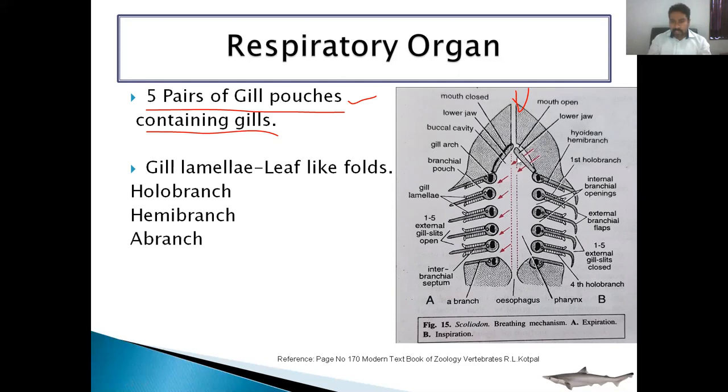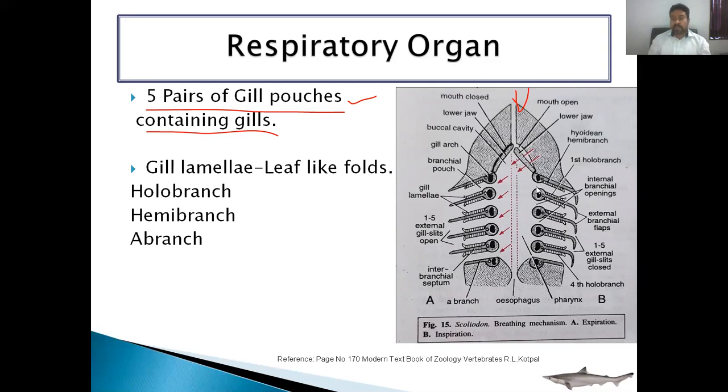In this pharynx region, first there is the internal branchial opening. After this internal branchial opening, gill lamellae are arranged serially. These are the gill lamellae. The internal branchial opening opens outside by external openings, the external gill aperture. This is also called the external gill aperture, and this is the internal gill aperture or opening.